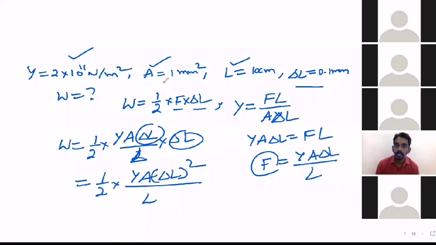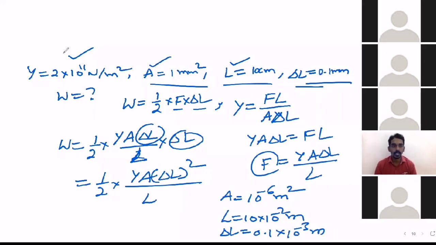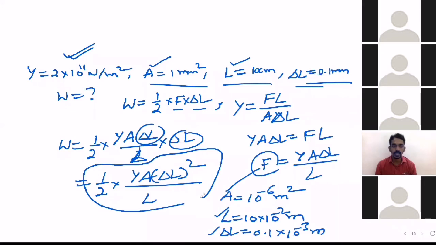But here you need to take care of conversion also, as I said. Area first: 1 millimeter square means 10 power minus 6 meter square. Length 10 centimeter, so 1 centimeter means 10 power minus 2 meter. Delta L is 0.1 millimeter, milli means 10 power minus 3 meter. Now Y is given directly. Y, A, delta L, everything is there. So take the formula, substitute and try to calculate.